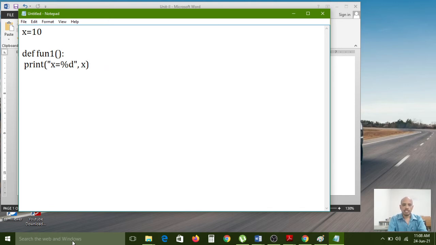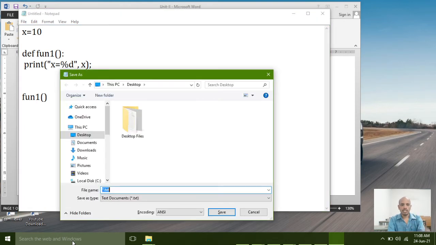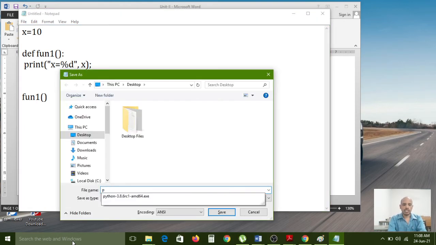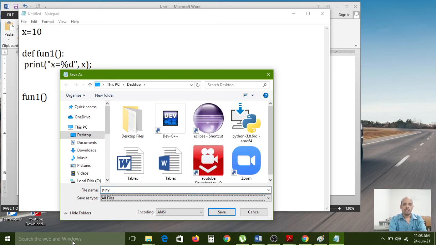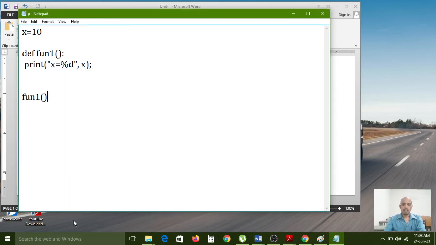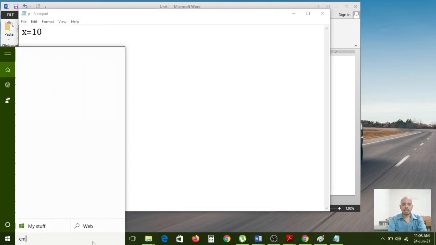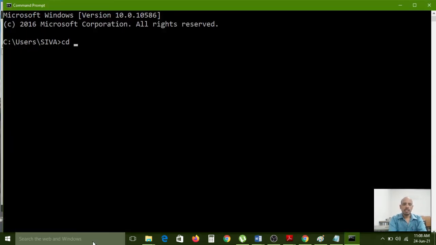Now I want to call the function1, and now I am saving this file as p.py, save as type all files. Now I want to open the console window. Here cd desktop, because our file is available on the desktop location, so by using the cd command I need to change the location from Siva to desktop. Now I am executing p.py.